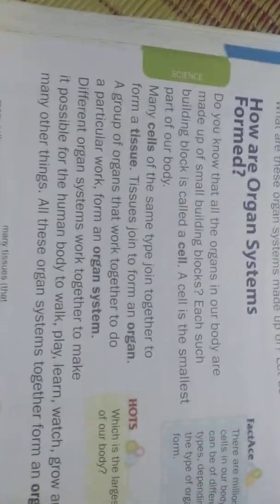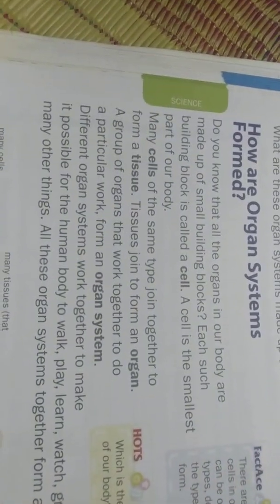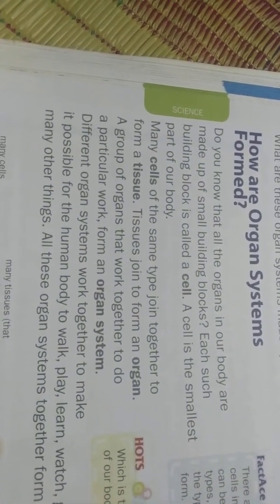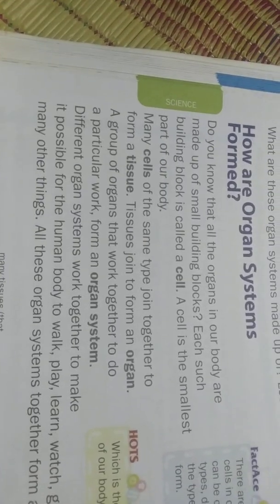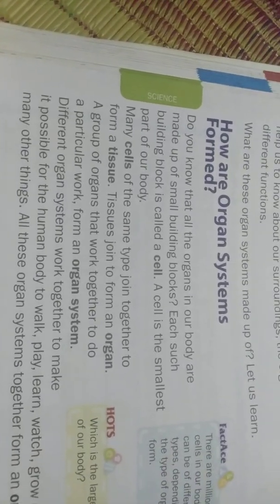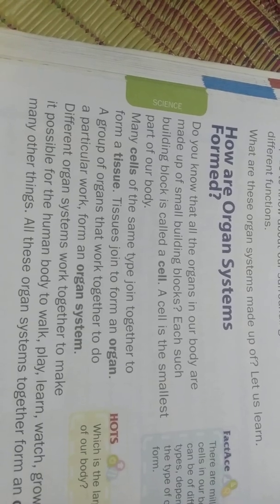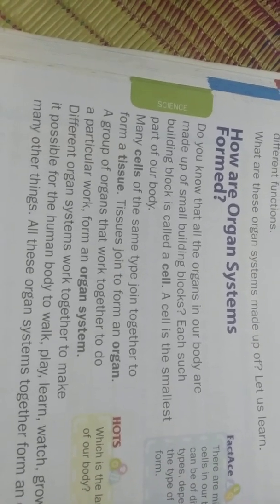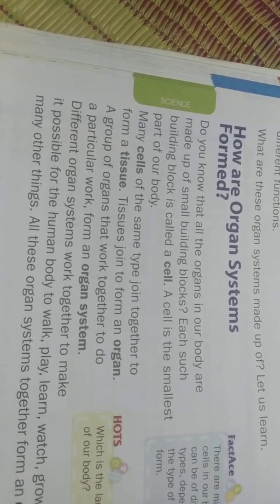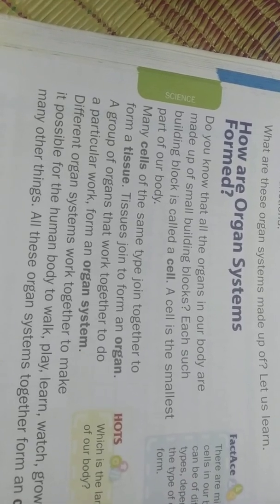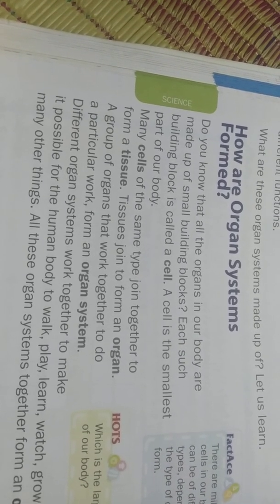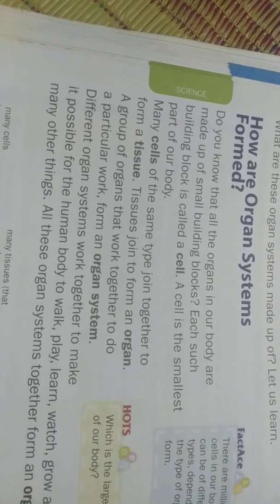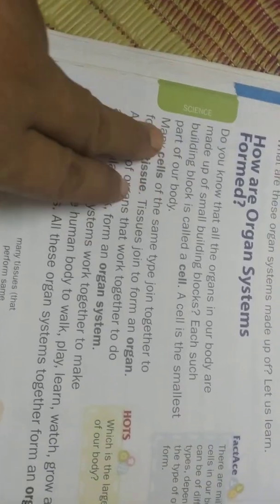Like when we construct a building, what are the required materials? Cement, bricks, mud. Similarly, to construct our body also, these building blocks are very important. Each such building block is called a cell, the smallest part of our body.